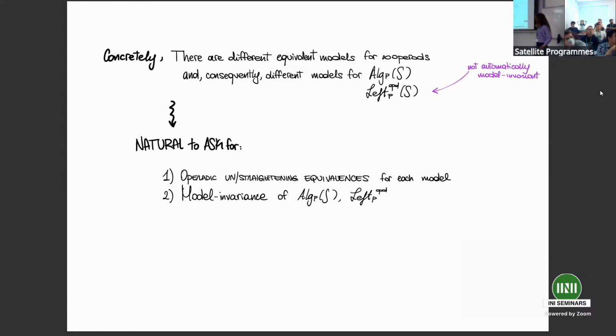It is natural to ask first of all for operadic straightening and unstraightening equivalences in each of the models for infinity operads, because one may want to use one model over the other for practical purposes. But also for the model invariance of the notion of algebra and of operadic left fibration, so that we're sure that whenever we switch from one model to the other, we're actually considering the same infinity categories.